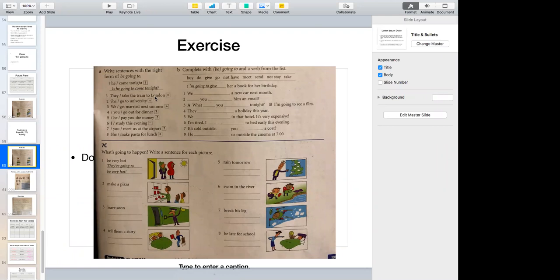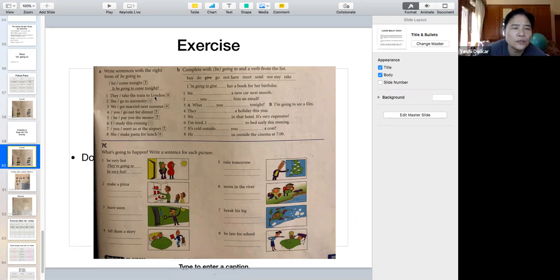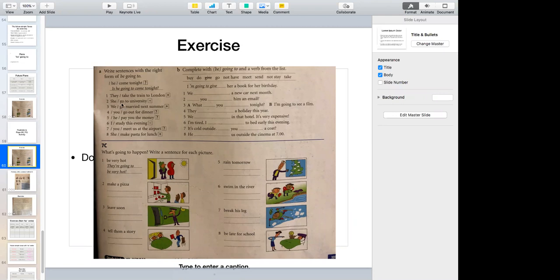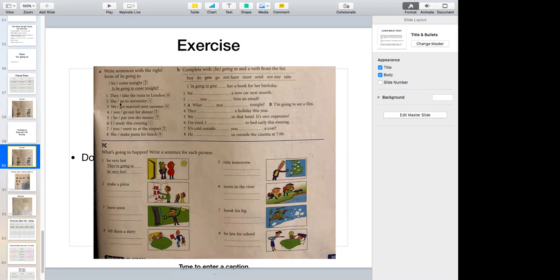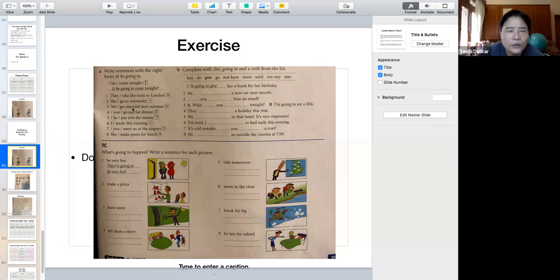All right. There has to be going to go. She isn't going to go to university. Do you see a go here? Yes. Right, that's the verb. You have to put going to in front of it. She isn't going to go. Going to take. Going to go to university. All right.